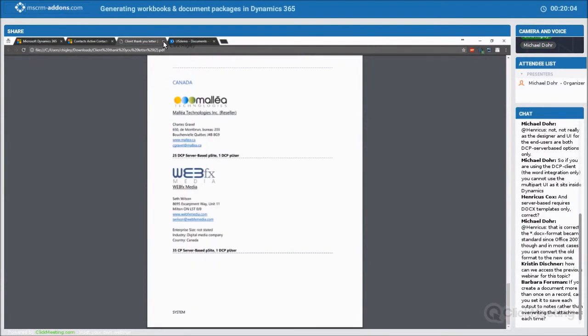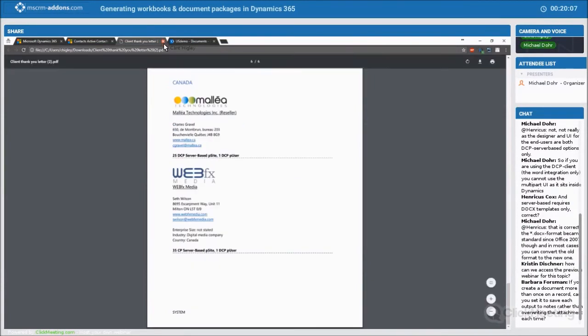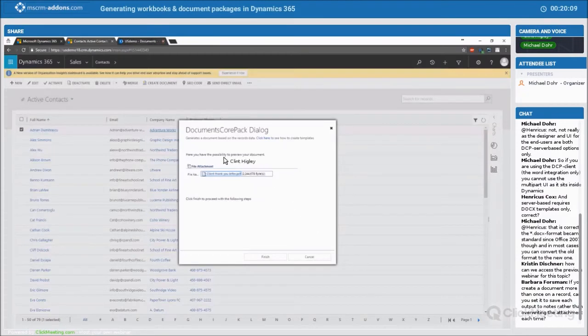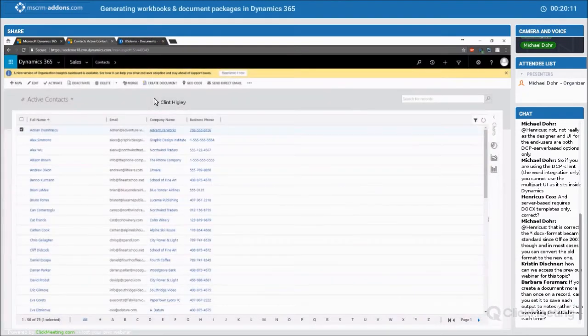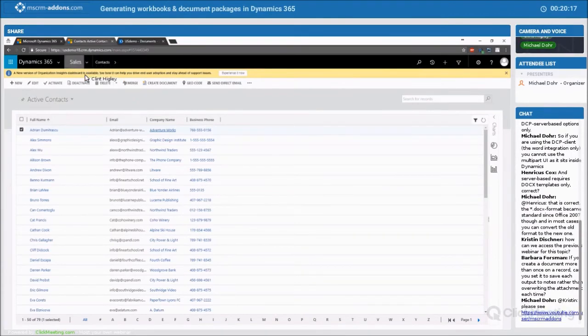So you can see it's a pretty powerful tool because it keeps everything in one place. Your users know exactly what they need to merge. They see it all in front of them. Keeps everything nice and handy.